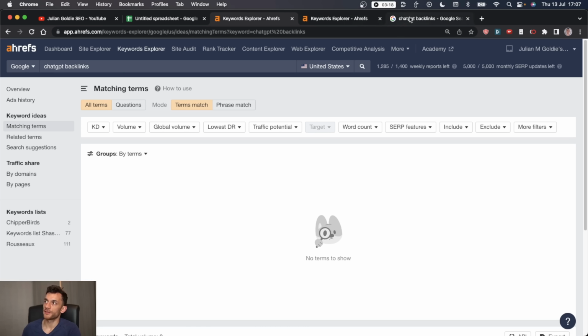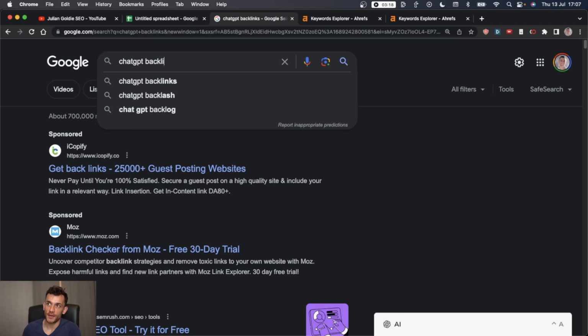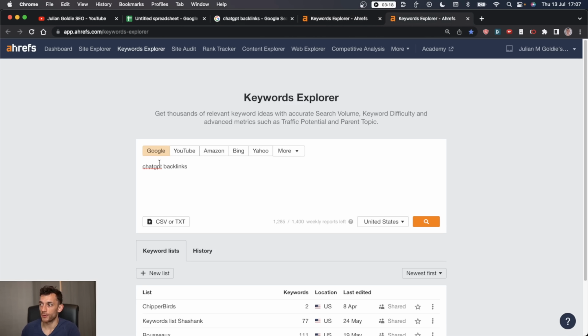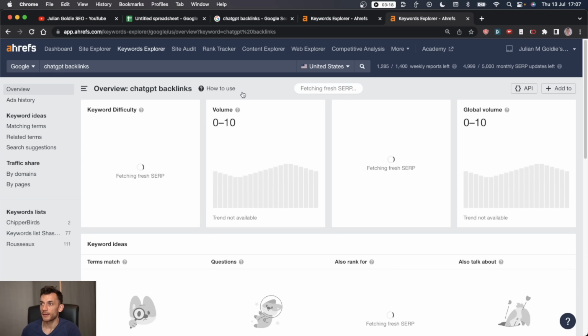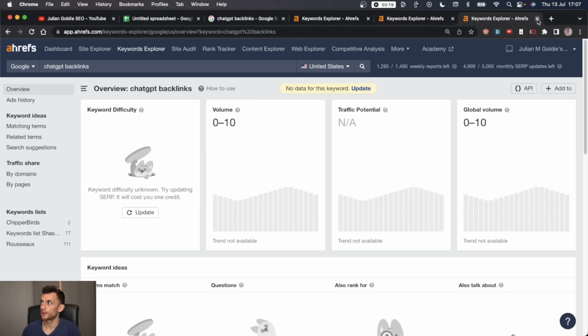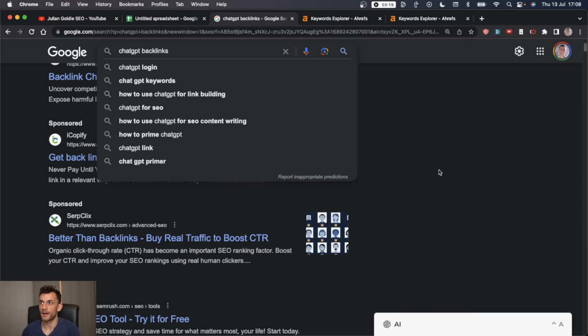Now, here's what's interesting. A lot of these keywords, for example, like ChatGPT, you know people are typing it in because it's in the auto suggest, but it's such a new keyword that Ahrefs doesn't have the keyword data on it. If we search it like that, it's going to be 0 to 10. So what I'm going to do is actually use up a credit and see where we're coming in at. Because otherwise, it's going to be tricky to figure out some relevant pages that we could rank for.